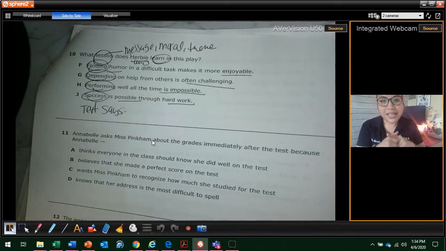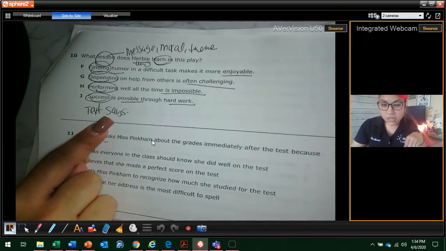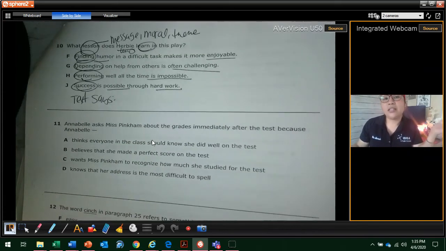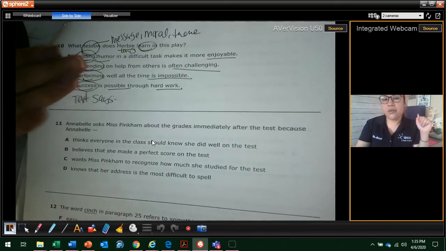Boys and girls, is the theme positive or negative? It's positive, right? It's something that the author wants you to know and wants you to learn and wants you to apply in real life. So I can already tell you that I can take 1 out just by looking at it. Okay? Don't forget to write text says. This is your text evidence. So here we can write, what did Herbie learn by the end of the play? Why did he learn that? Why did the author write this play? Okay? So this is how each question should look.